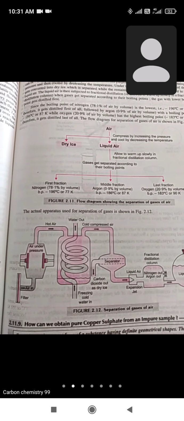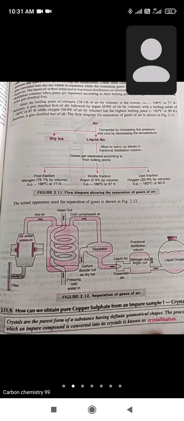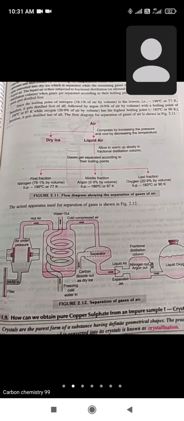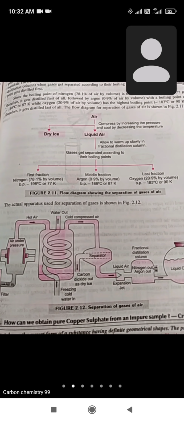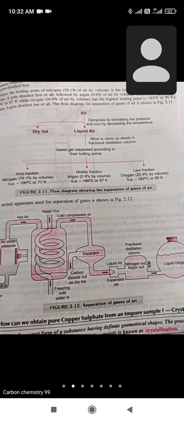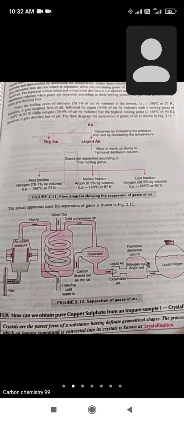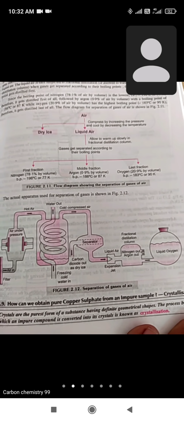By the help of this boiling point difference process, we can separate the different types of gases present in air, and these gases will be separated out by the process of fractional distillation.